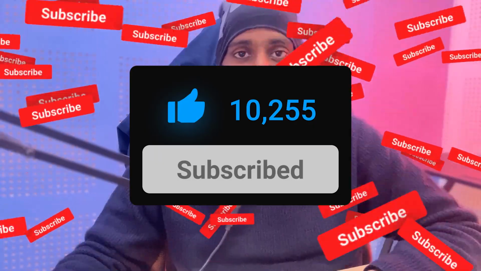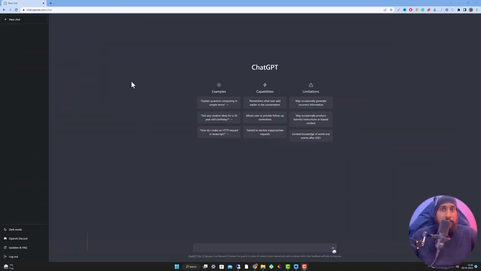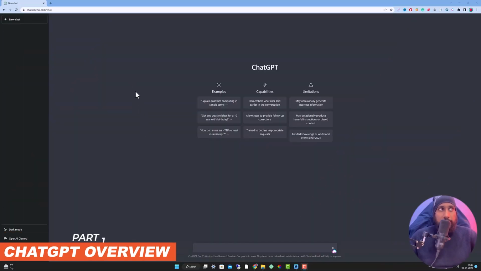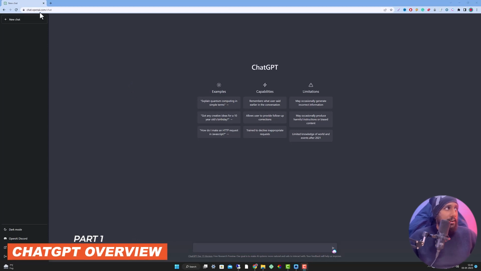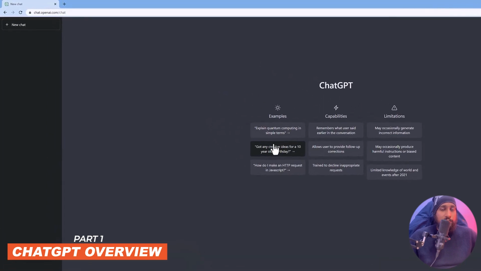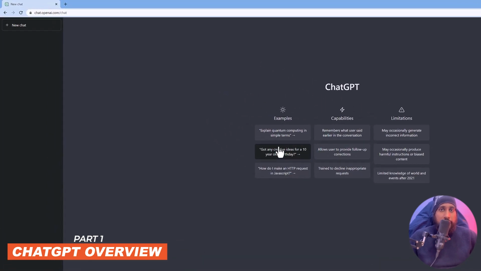If you want to practice it with me, then you can follow the link in the description box and just go ahead and sign up for the OpenAI ChatGPT. chat.openai.com/chat will open a dashboard like this, and everyone knows about the capability of ChatGPT, and the way it gives the answer is mind-blowing, and the capabilities are infinite right now, because even if you want any information from it, it's there in front of you. So if you need any information about any topic, you can just go here, type your question out, and it will reply back to you.